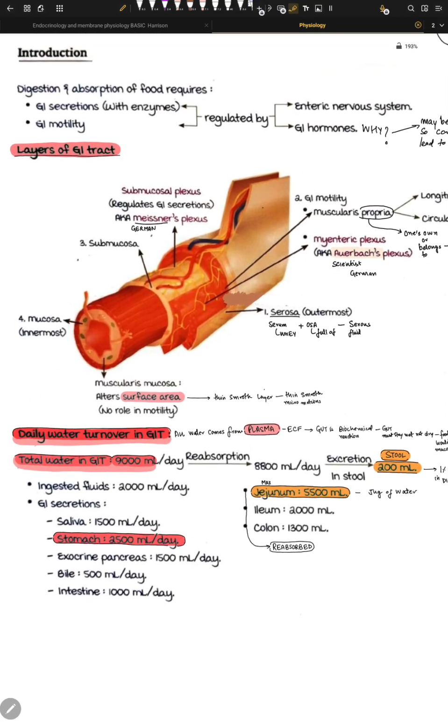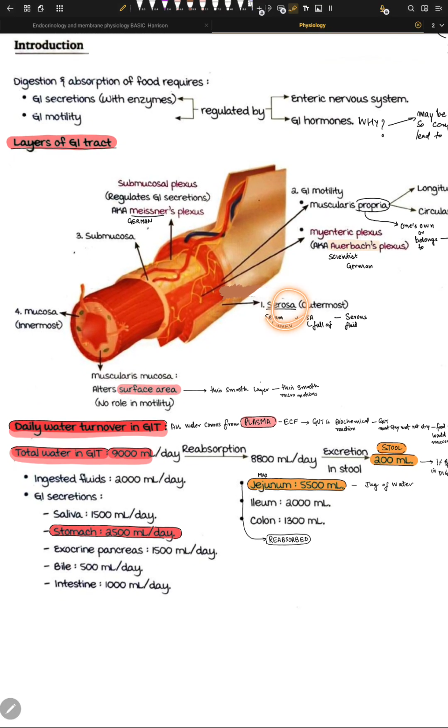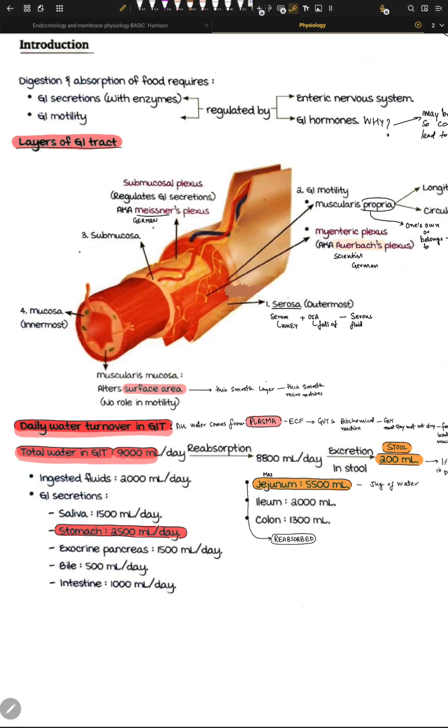So that's the concept of these layers. We have serosa, submucosa, and mucosa, three layers, and we have two enteric systems: one is the submucosal plexus, and one is the myenteric. Myenteric goes for the motility, the movement, and submucosal plexus goes for the secretions.